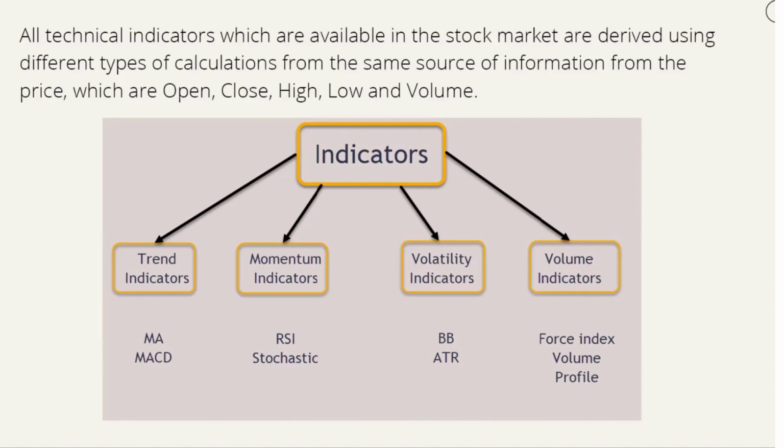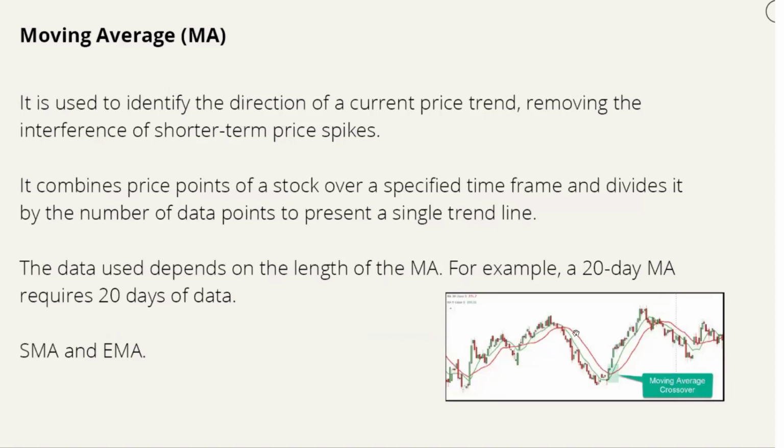Basically we have four types of indicators: trend indicators such as moving average and MACD; momentum indicators, where RSI and stochastics are some examples; volatility indicators, where Bollinger Band and average true range are some examples; and volume indicators, where force index and volume profile are some examples. In this module, I'm going to explain a few simple indicators so that one will understand how to use them. The simplest and most popular indicator is the moving average.